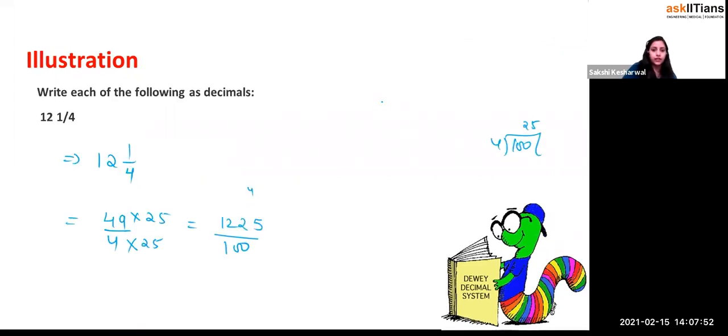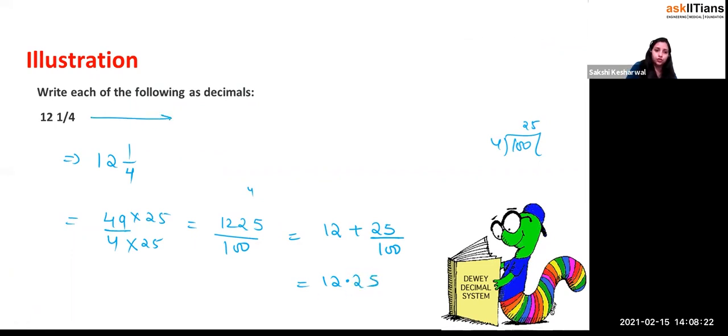Okay, now we have to write this into decimals, right? So this is how I did it. So this is equal to what? Can I write this as 12 plus 25 by 100, or not? Yes. So this is equal to 12 plus 0.25, so this is equal to 12.25.